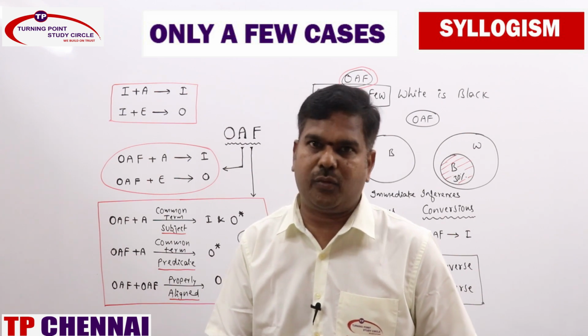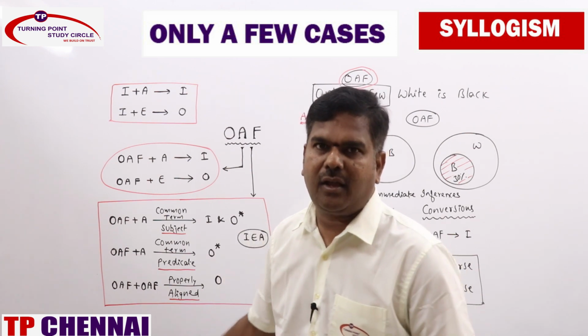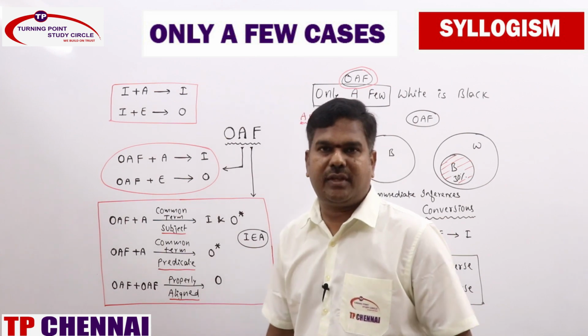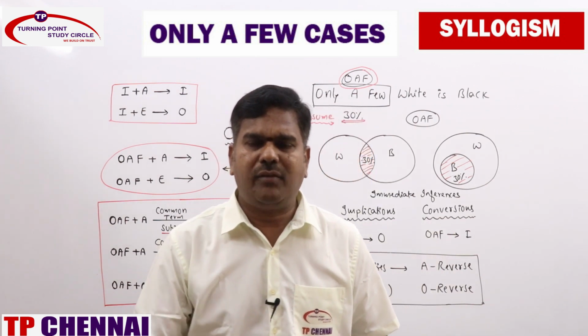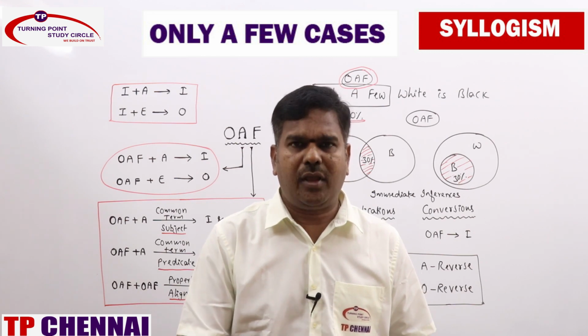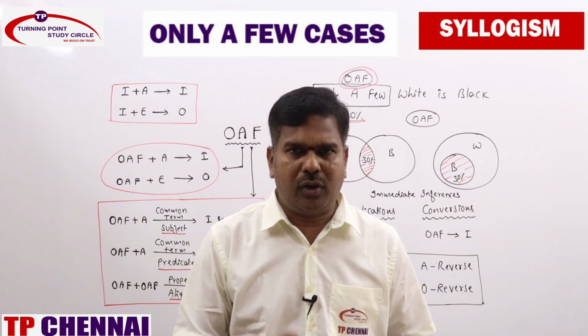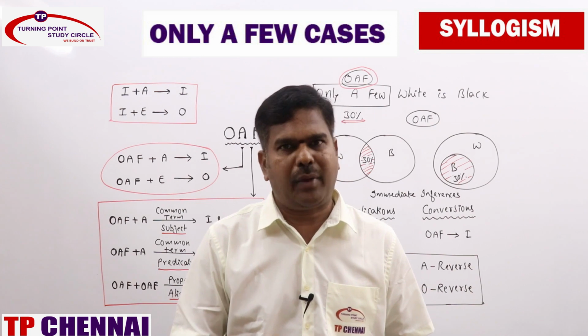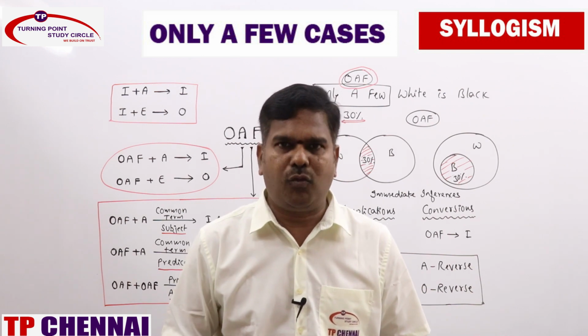It won't be only a few. So that one we will discuss later. Just remember the rules here. Are you clear? So can we just sum it up one more time? What are all the immediate inferences? Only a few is directly implied by O, and only a few can be converted into I statement. Possibilities, A reverse and O reverse.